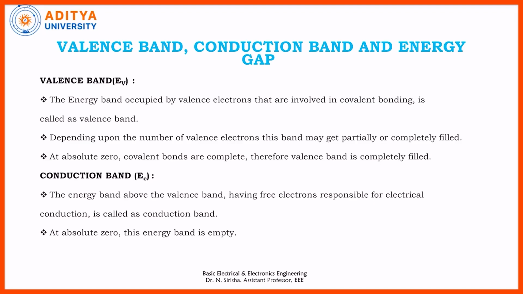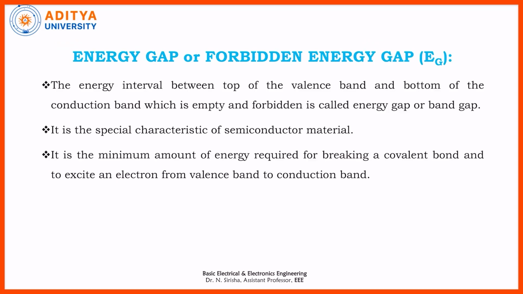See, coming to the valence band, this is the band which is above the x-axis and at the bottom of the axis, right? This energy band is occupied by the valence electrons, which form covalent bonding. Depending on the number of valence electrons, they may get partially or completely filled. At absolute 0, covalent bonds are complete, and therefore the valence band is completely filled. Coming to the conduction band, it has free electrons which are responsible for the conduction process. At absolute 0, this energy band is empty.